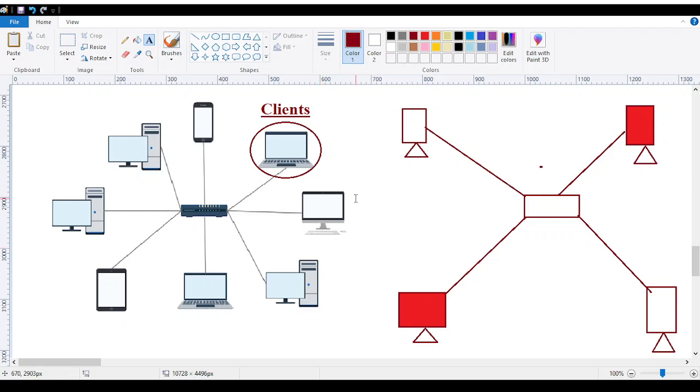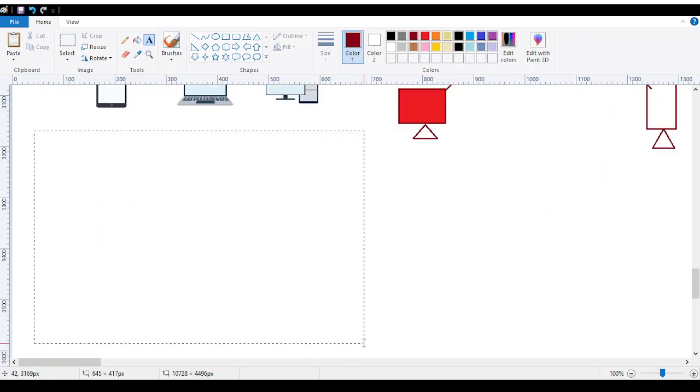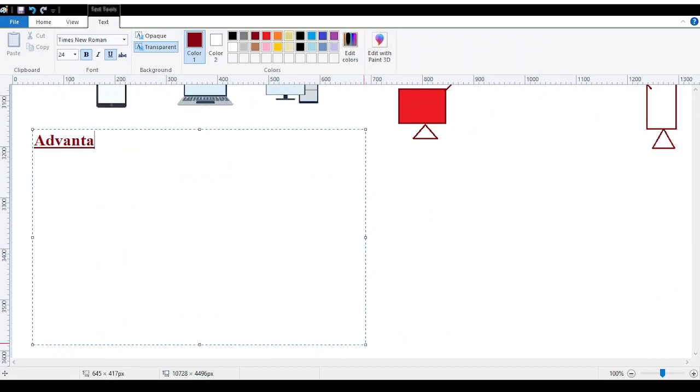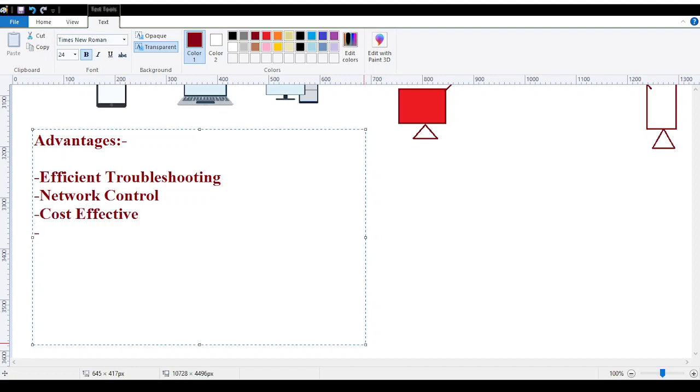In the same context, if I ask about advantages, we have a good number of advantages over here. We have efficient troubleshooting, network control, cost effectiveness, easy expandability, and high data speed. These are the things we have.